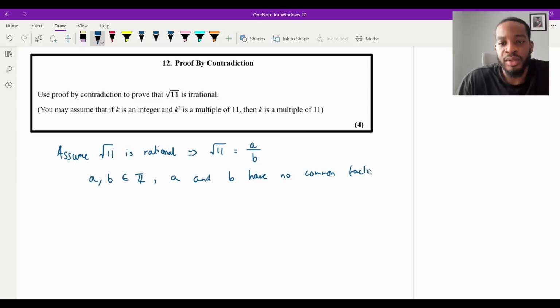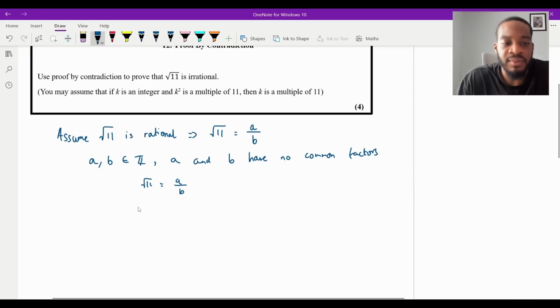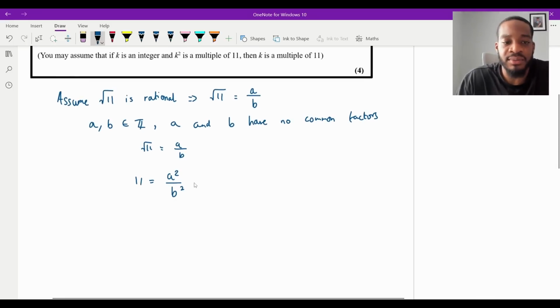Okay, so we're here now. Now let's do a bit of algebra. We know that root 11 is equal to a over b. Let's square both sides. If I square both sides, I'm going to have 11 equals a squared over b squared. And then I'm going to get an expression for a squared by timesing by b squared. That would mean that a squared is going to equal 11b squared.